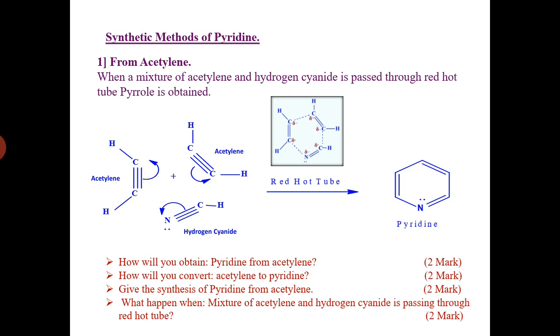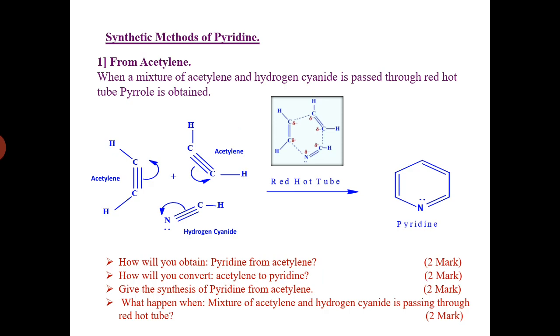First of all, a synthetic method of pyridine. First, synthesis from acetylene. When a mixture of acetylene and hydrogen cyanide is passed through a red hot tube, then pyridine is obtained.